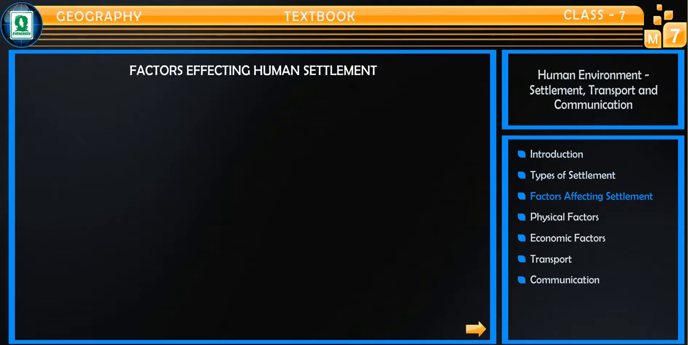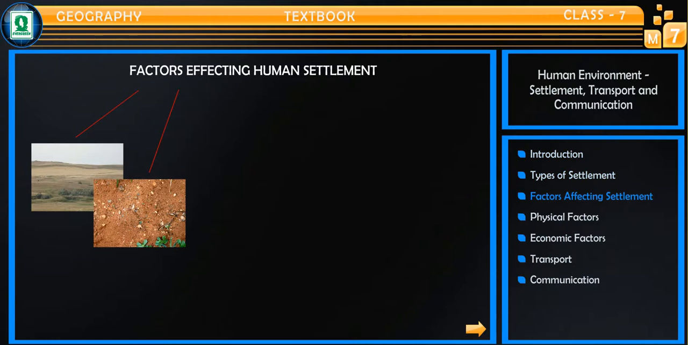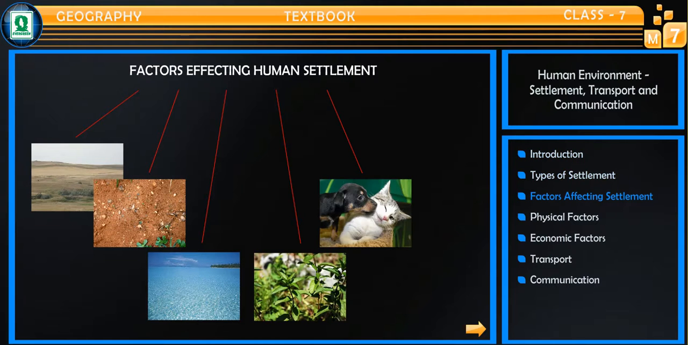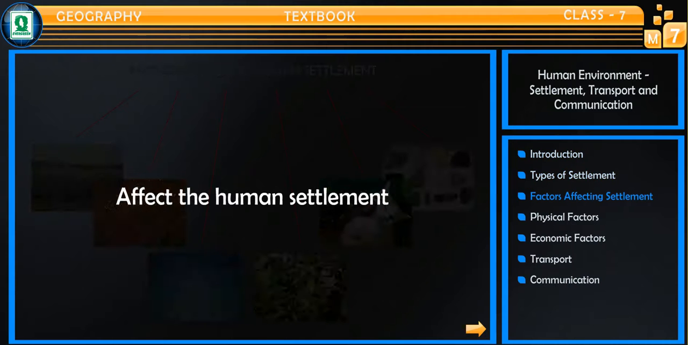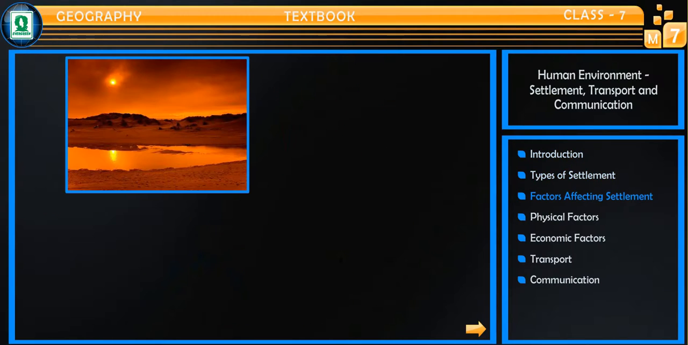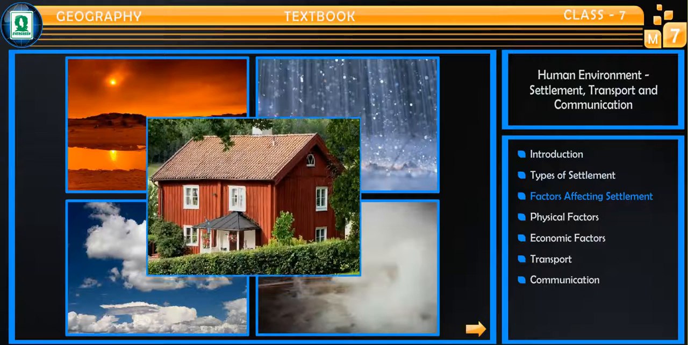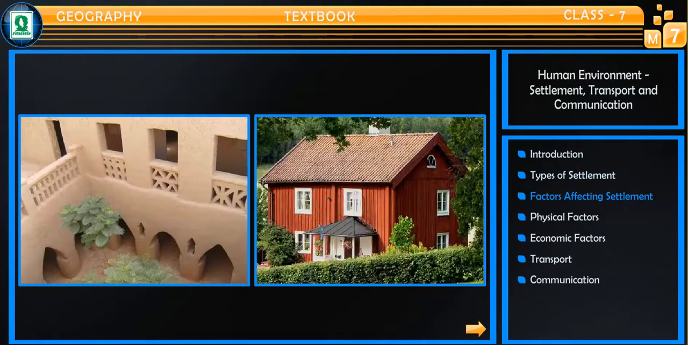Different elements in the environment such as land, soil, water, plants, animals, minerals, etc. affect the human settlement. Climatic factors like temperature, precipitation, evaporation, etc. also affect the human settlement. The influence of the environment on housing can be seen in the type of houses and the materials used to build these.